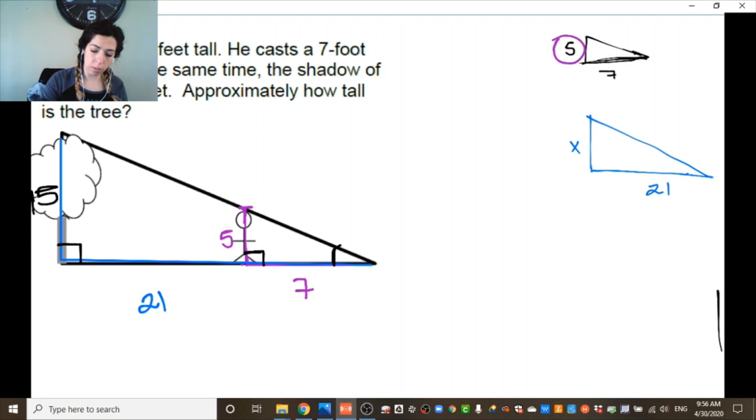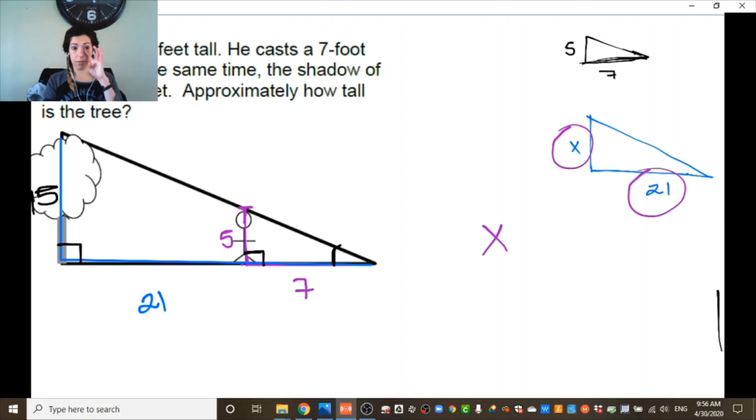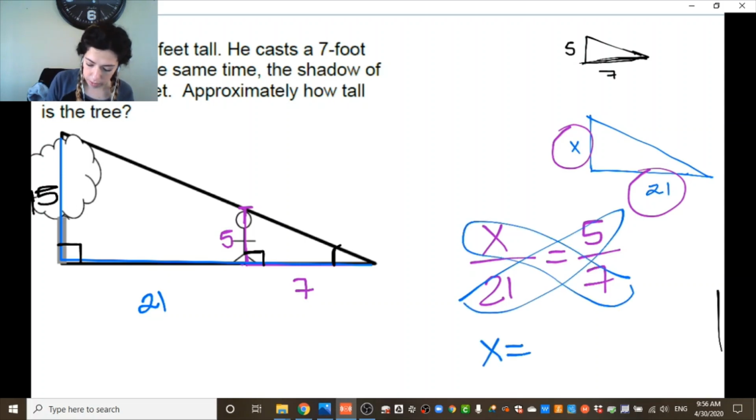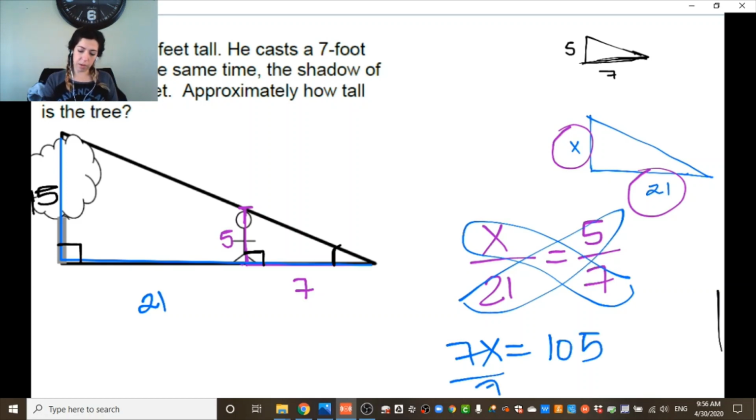So I can say, well, if I take x and I divide that by 21, so if I take the vertical line and I divide it by the horizontal on the big triangle, that is the same thing as if I divide 5 and I divide it by 7. See how the numbers don't work that nicely on this problem? So you will have to say 7x equals 21 times 5, that is 105, and then we'll divide by 7, x equals 15 feet, and we get the same answer. It's just an application of the problems that we did before.